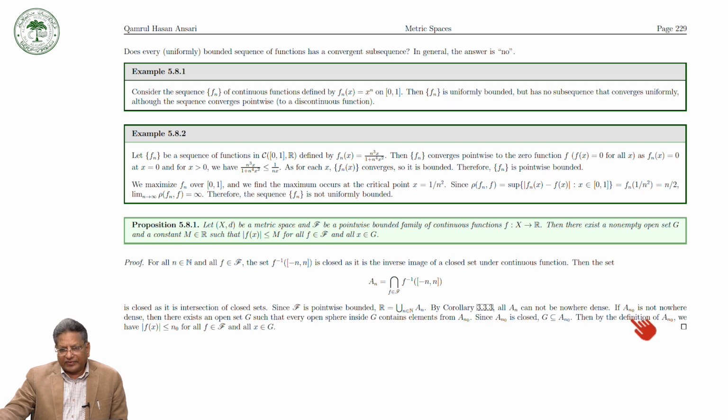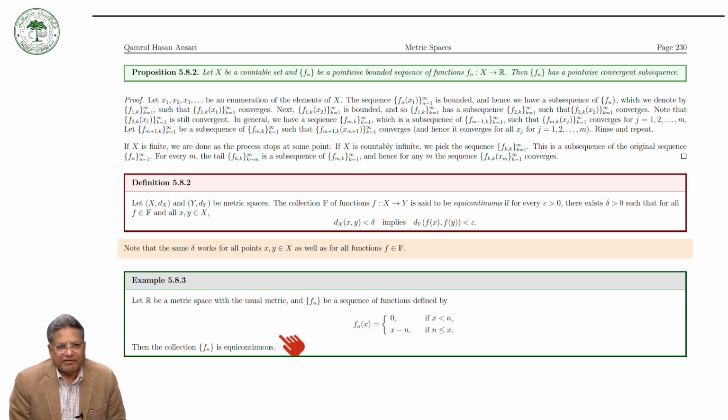If A_n0 is not nowhere dense, then there exists an open set G such that every open sphere inside G contains elements from A_n0. And since A_n0 is closed, G must be a subset of A_n0. Then by the definition of A_n0, we have |f(x)| less than or equal to n0 for all f in F and for all x in G, and that is the proof of the result.